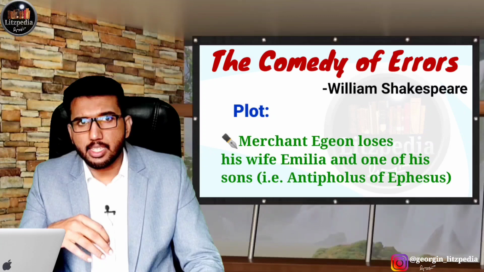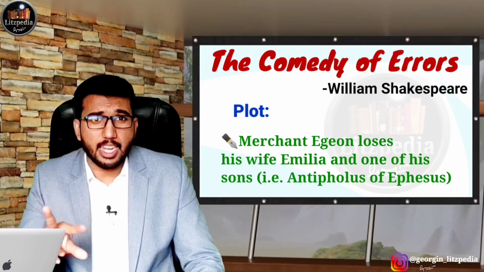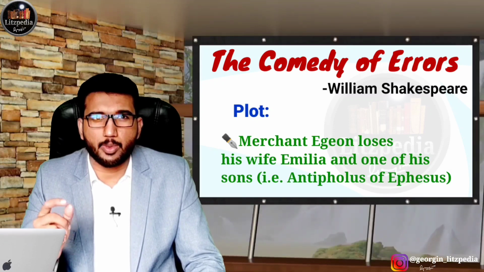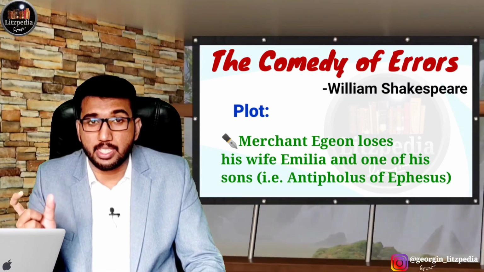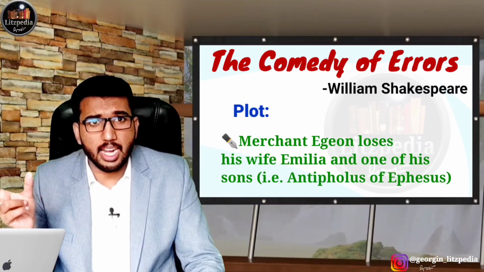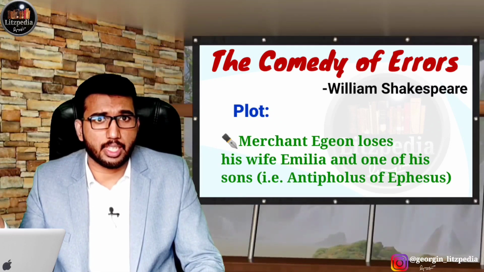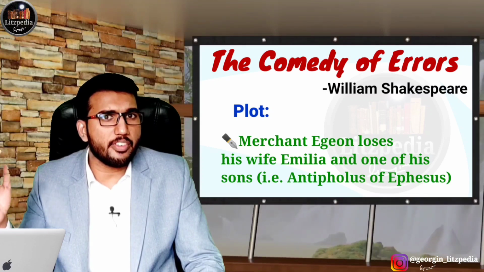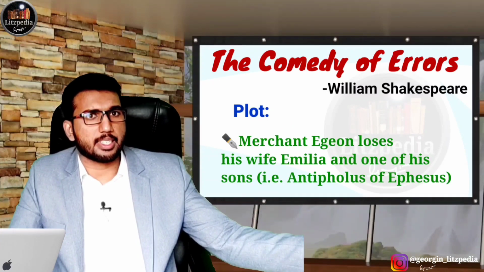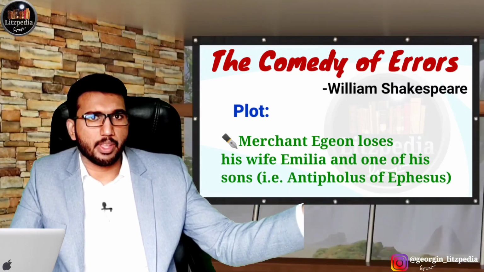Ephesus and Syracuse are actually names of two ancient Greek cities. That's why they are a little unfamiliar terms. Aegeon and Antipholus of Syracuse lived in the place Syracuse, and Emilia and Antipholus of Ephesus lived in the place named Ephesus.